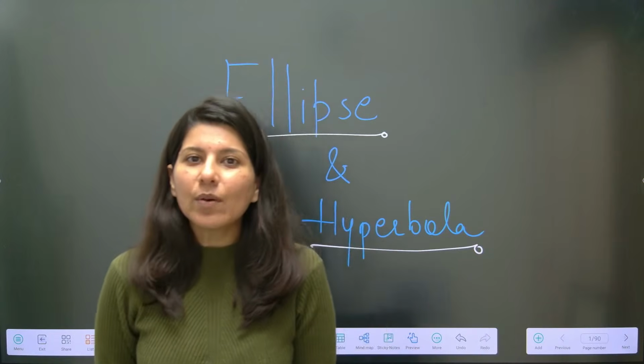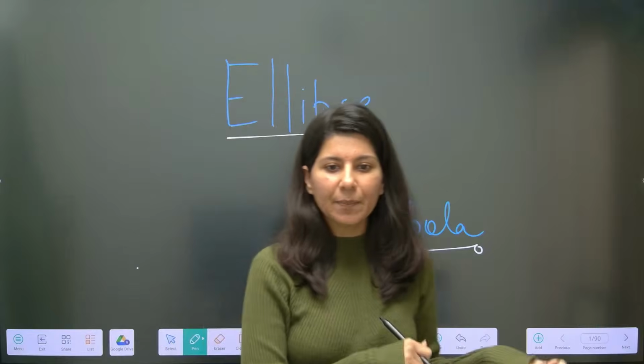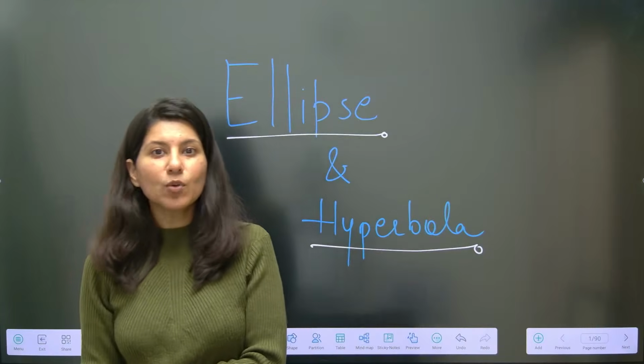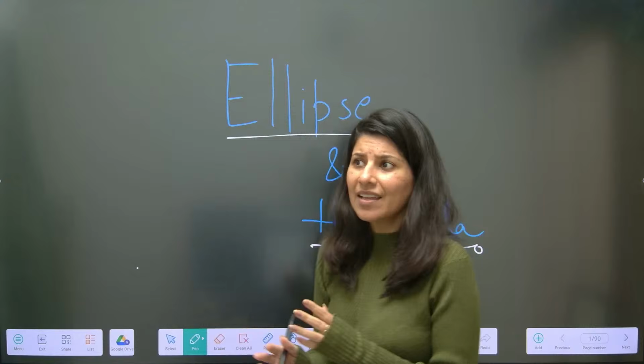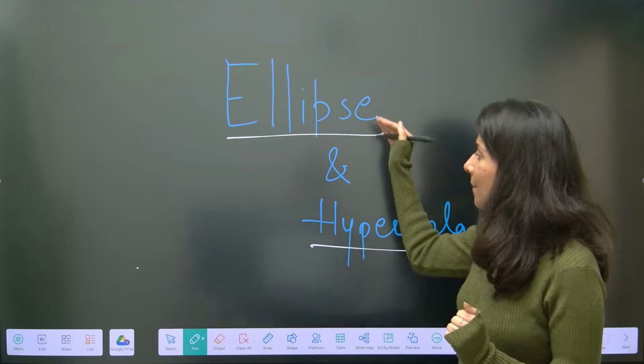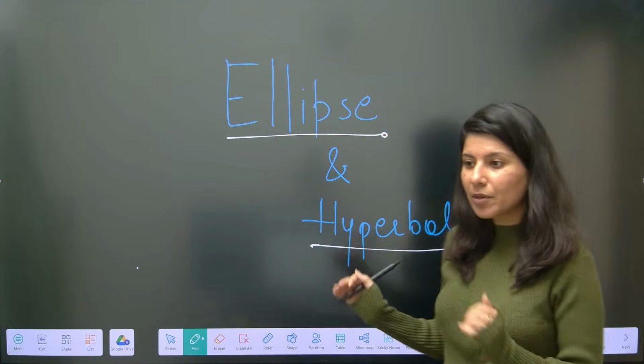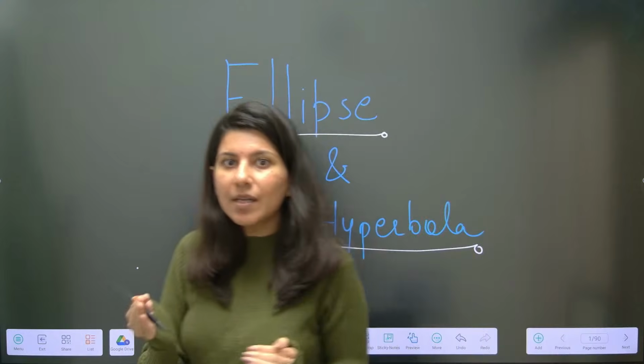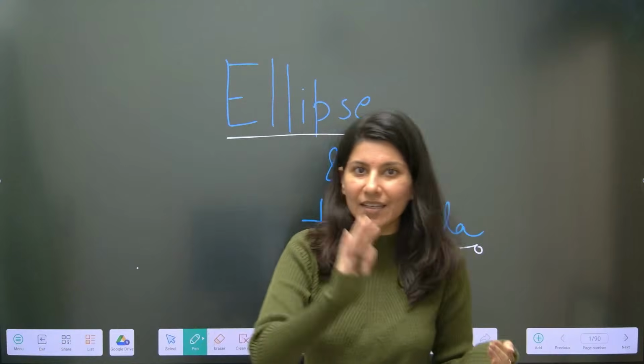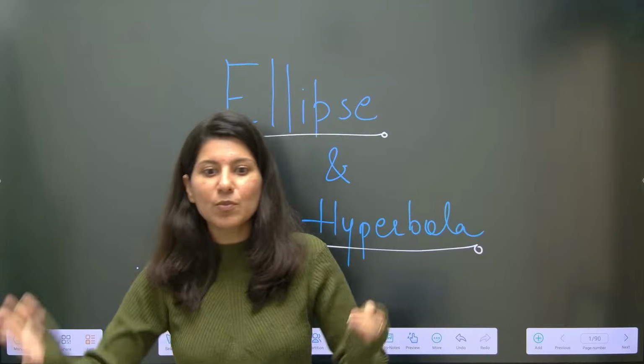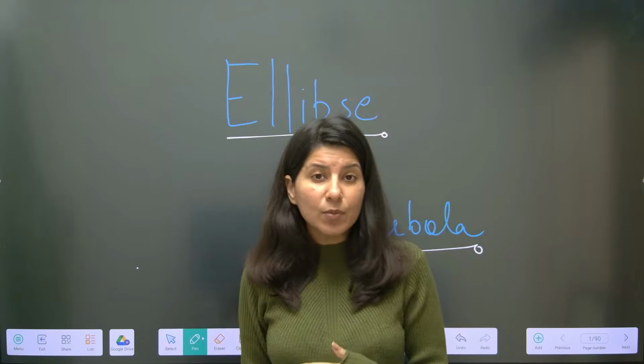Initially I was like, let's teach ellipse separately and hyperbola separately, and then I realized that you guys want a comparative study of ellipse and hyperbola, because ellipse and hyperbola are similar. When I teach ellipse, you'll be like, yes ma'am, we are understanding. When I teach hyperbola, you'll be like, yes ma'am, we are understanding hyperbola as well.